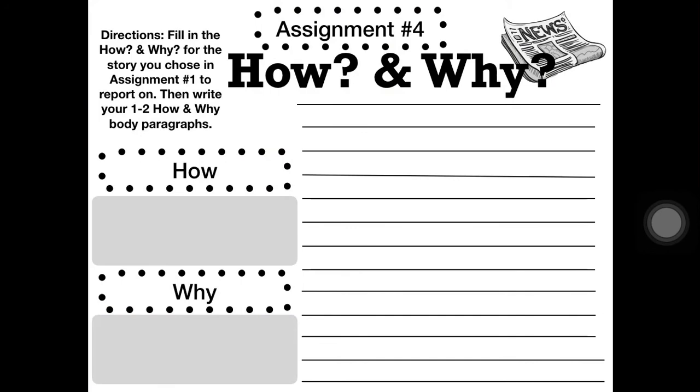So your assignment number 4 is going to be to come up with your how and whys. You will need to fill in the how and the why gray boxes with some ideas of how and why the event is happening. And then I would like you to use the right side of the paper here to write 1 to 2 paragraphs. Probably you might lean more towards 2 paragraphs if your how and why are very different. So get some ideas down there and then write a couple short paragraphs. Remember, these paragraphs are only ever 1 to 2 sentences long. So get the how and why paper done, and then you can submit that to me.